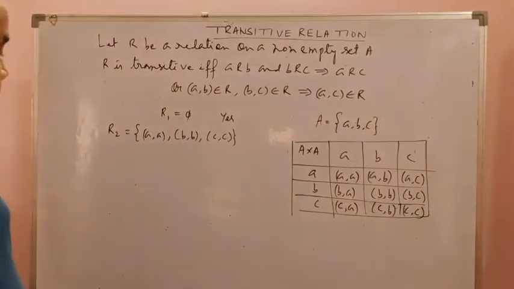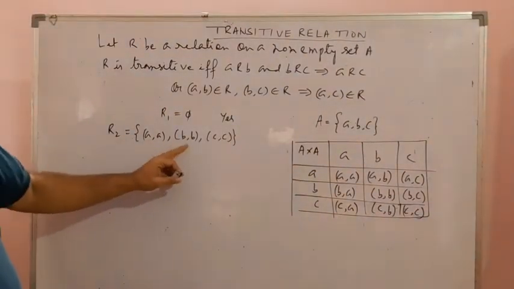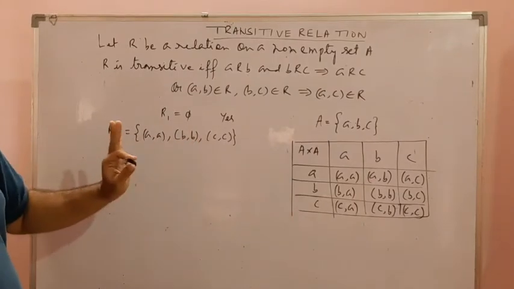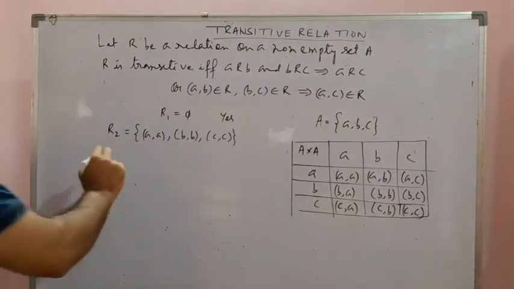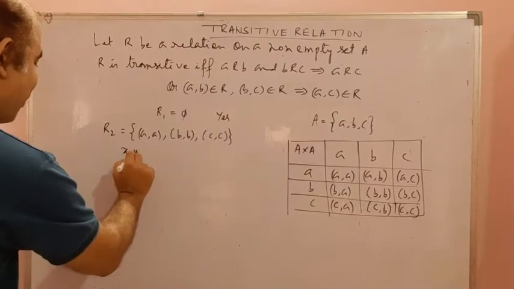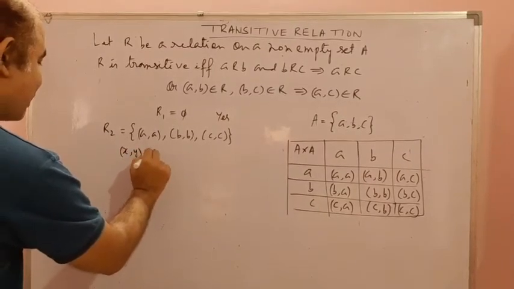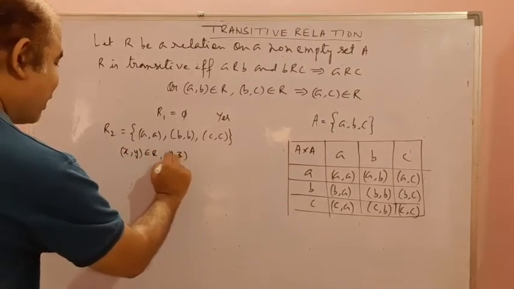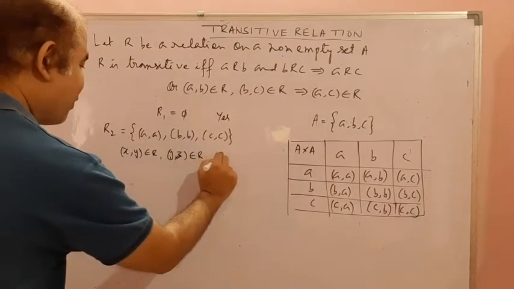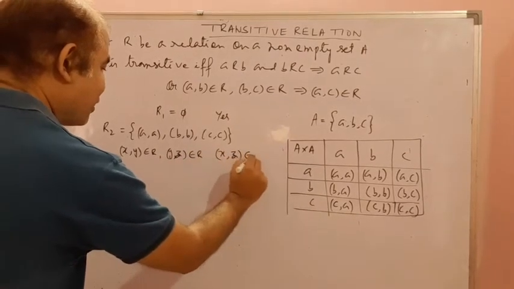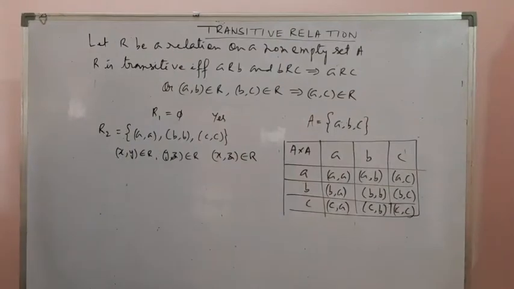Because here (A, A), (B, B), (C, C) are in the relation. The definition says that if (X, Y) is in the relation and (Y, Z) is in the relation, then we should have (X, Z) also in the relation. This is the condition of a transitive relation.